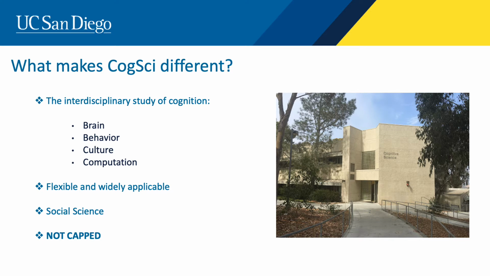This is a very flexible and applicable major because of how interdisciplinary it is, and if you choose your major with us, through your electives, you can sort of guide your major to follow what you're interested in and may want to pursue. So you can use this flexibility to choose the classes that you are most interested in. While CogSci does contain more STEM-related disciplines within the field, we are within the Division of Social Sciences here at UCSD. We're also a non-capped major. What this means is that you can switch into our majors really at any point at UCSD. You can switch into cognitive science, you can switch out of it, and back.